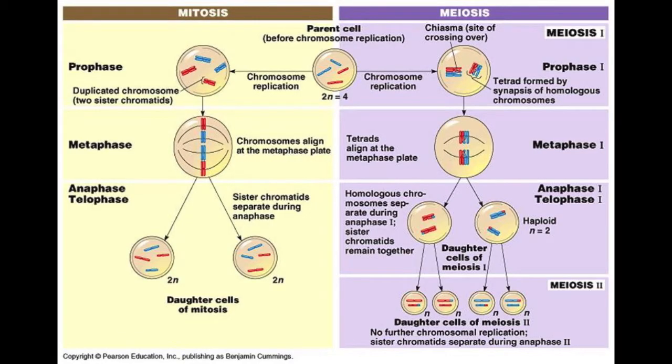Today we're going to give you a little tour of the cell cycle. All cells take part in the cell cycle, which is a sequence of events that make up a cell's life and include cell growth, specialization, and replication. Two types of divisions are available for cells, mitosis and meiosis.